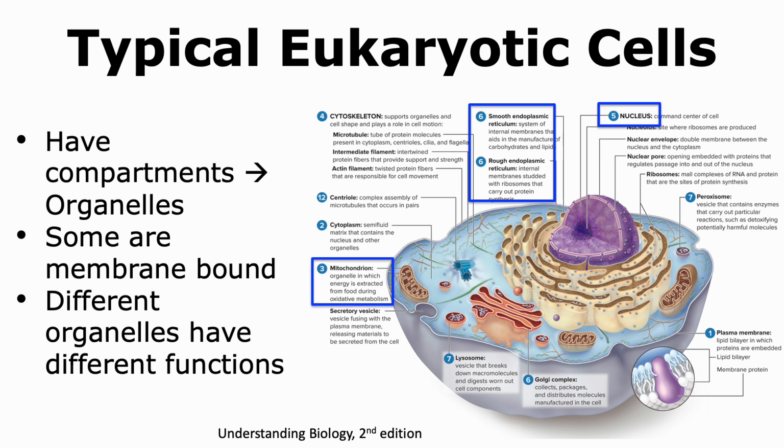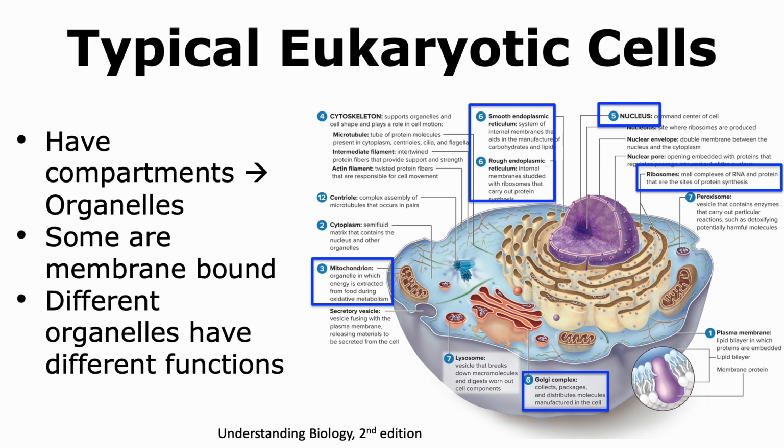The mitochondria is a membrane-bound organelle which uses oxygen to oxidize different organic molecules in order to synthesize ATP, which is an energy source of the cell. The Golgi complex is a membrane-bound organelle which collects, packages, and distributes different molecules that are made in the cell, and these can include proteins.